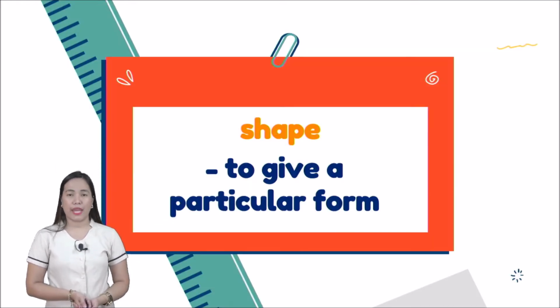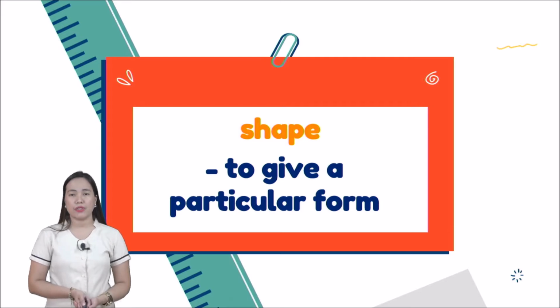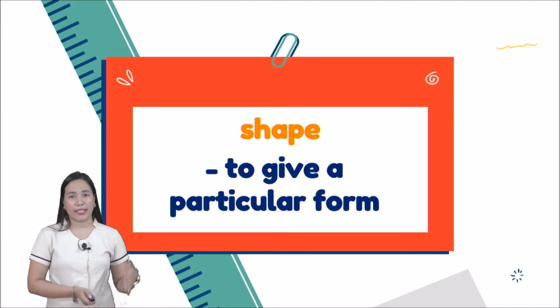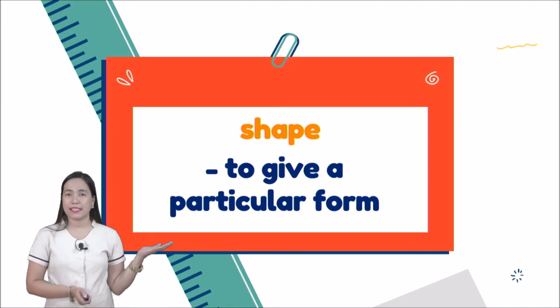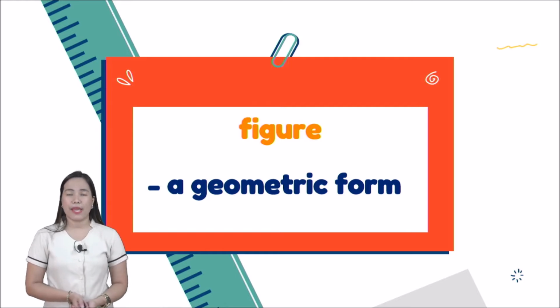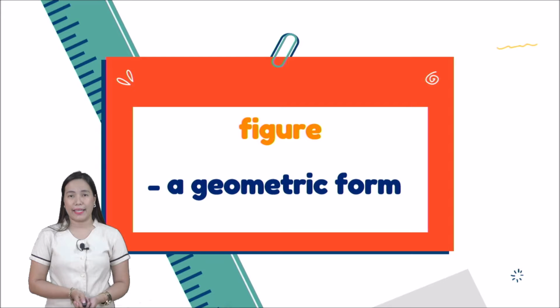First, we have shape. When we say shape, it is to give a particular form. It is the form of an object or its outline. Shapes like triangle, rectangle, circle, right? I know you are familiar with those shapes. Next one, let's have figure. When we say figure, it is a geometric form such as line, square, or triangle. It is a regular shape. When we say figure, it is the regular shape or the plane shape, okay?